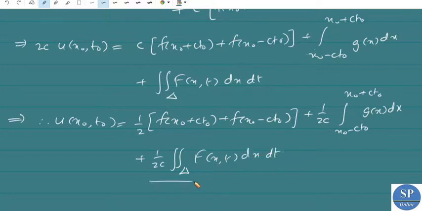So this is the explicit formula for finding the value of u at the point x naught comma t naught.